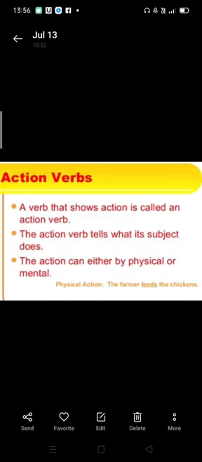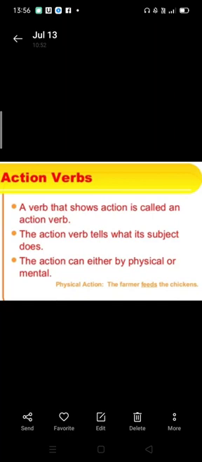Action verbs. A verb that shows action is called an action verb. The words which tell us about action, like drinking, eating, cooking, chewing, all these are action words. So they are called action verbs. The action verb tells what its subject does. It tells us what the subject is doing. Like, I am playing in the park. So here the subject is I, and what I am doing, I am playing in the park.